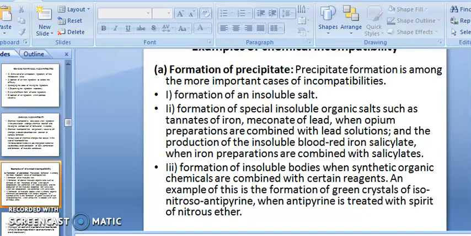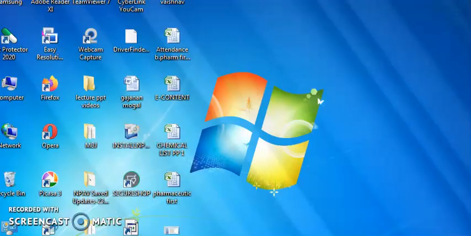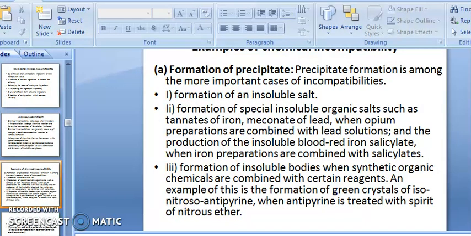Example of chemical incompatibility: formation of precipitation. Precipitation formation is among the more important cases of incompatibility. Formation of an insoluble salt.